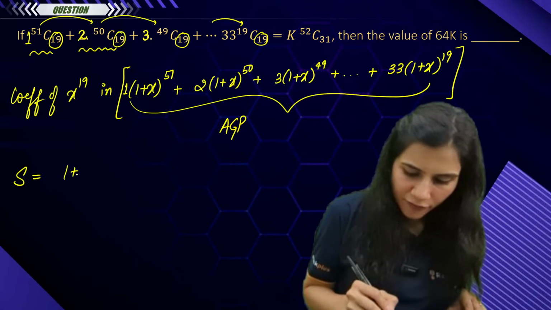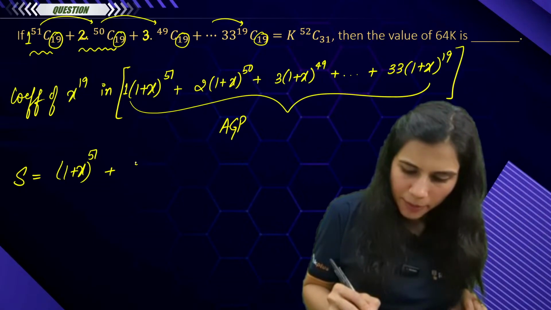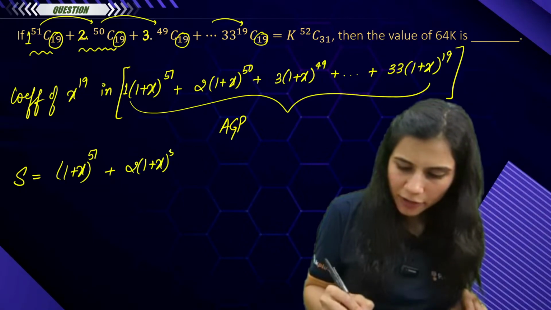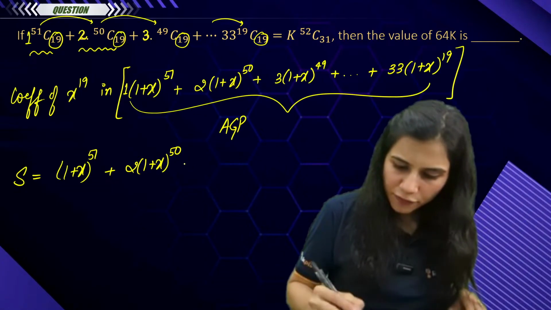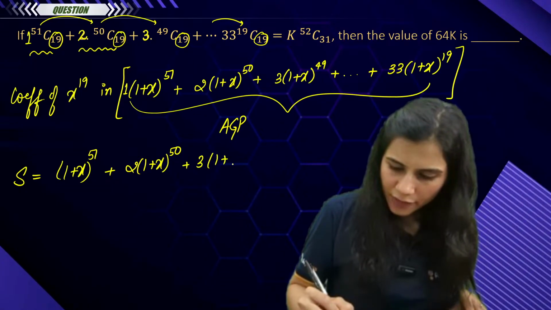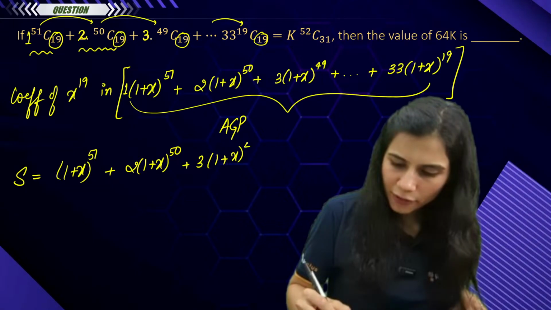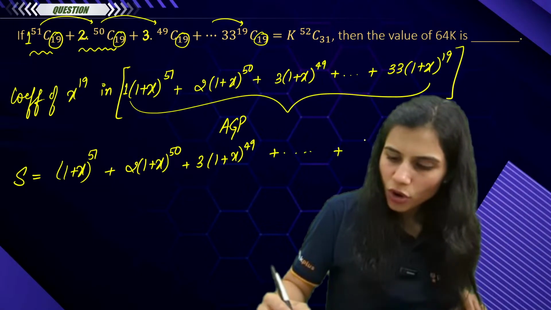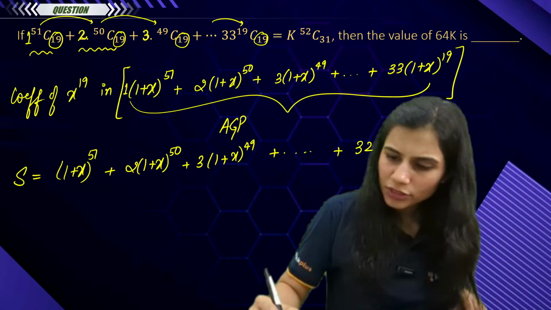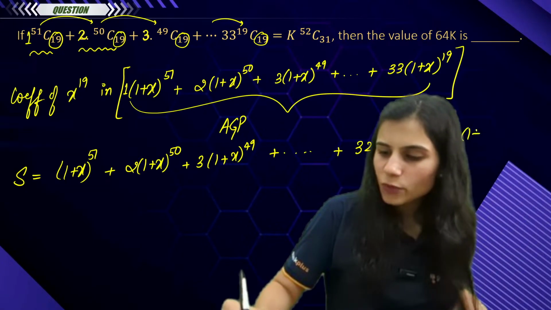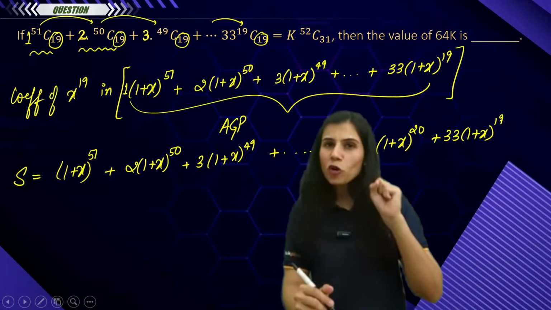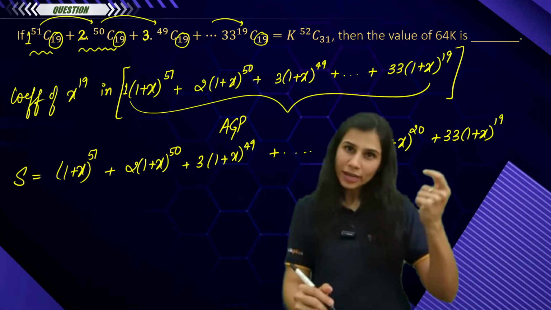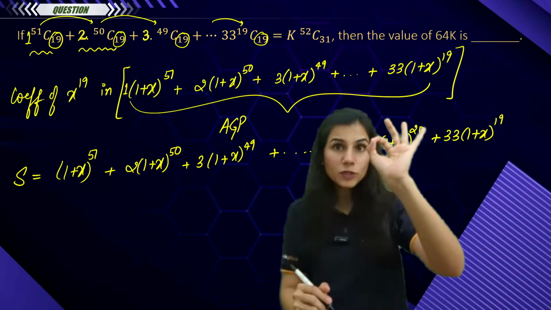What will I have? I will have (1 plus x) to the power 51 plus 2 times (1 plus x) to the power 50 plus, and so on, 33 times, or rather let me write a few terms just for your reference. (1 plus x) to the power 49 plus, and so on, 32 times (1 plus x) to the power 20 plus 33 times (1 plus x) to the power 19. Okay. Now what is the common ratio? It is 1 upon (1 plus x). Yes or no? The common ratio is 1 upon (1 plus x).